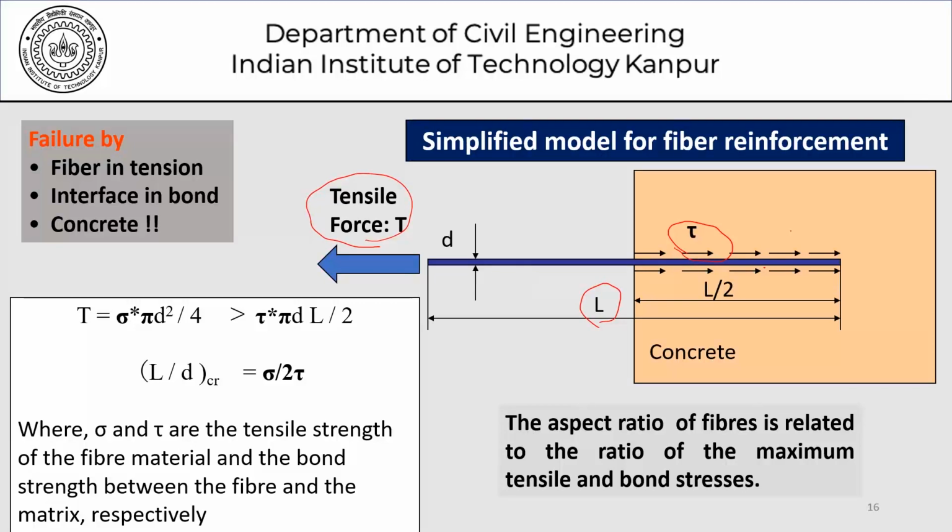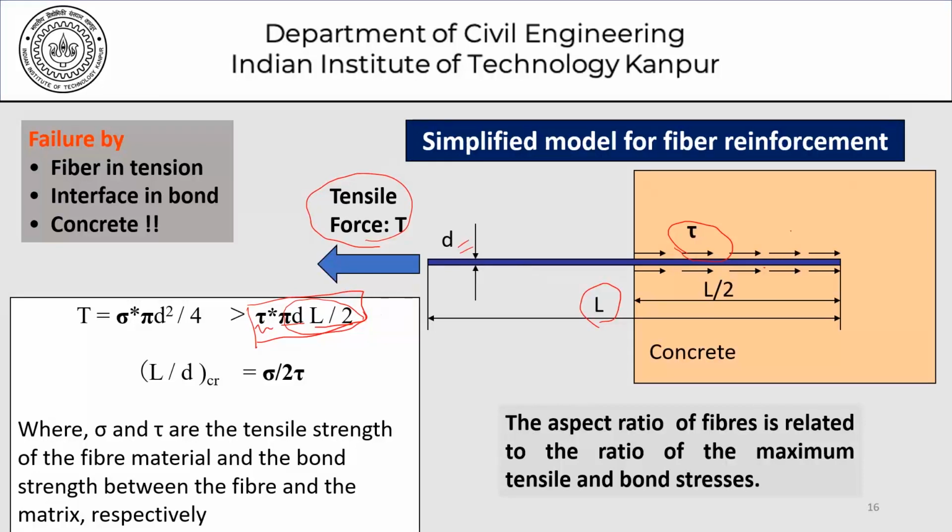If D was the diameter of the fiber, then pi times D times L by 2 would be the area over which this bond stress will develop, and if there was a limiting value called tau, then this would become more or less the load carrying capacity of the fiber as far as failure in bond is concerned.